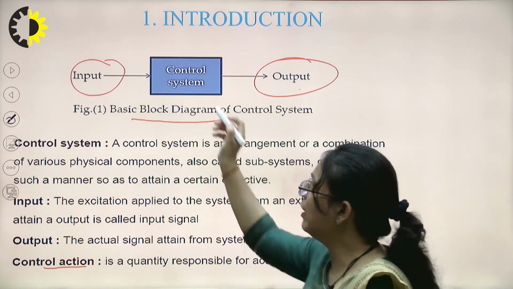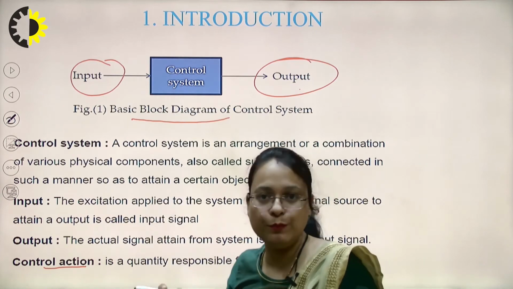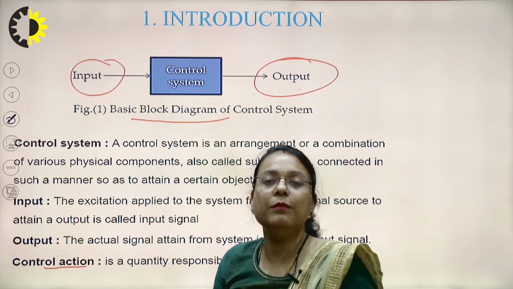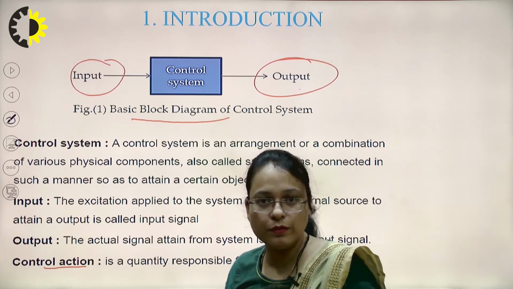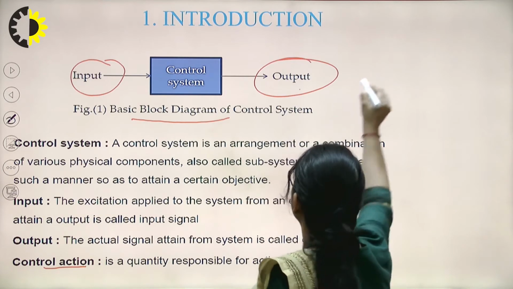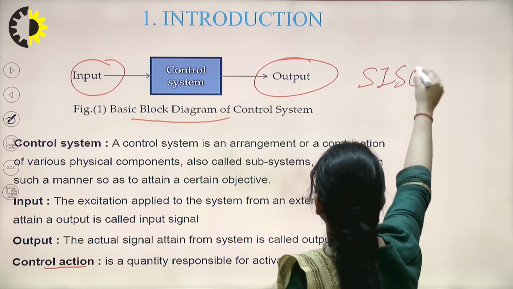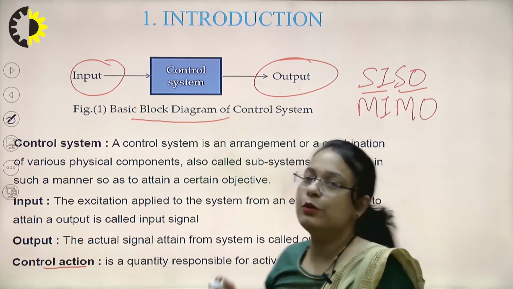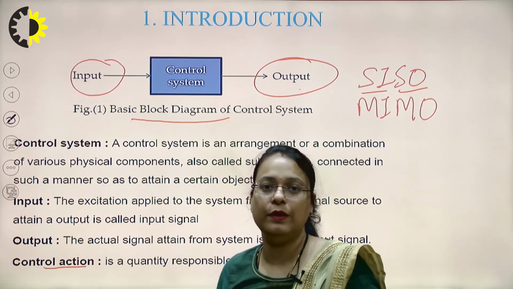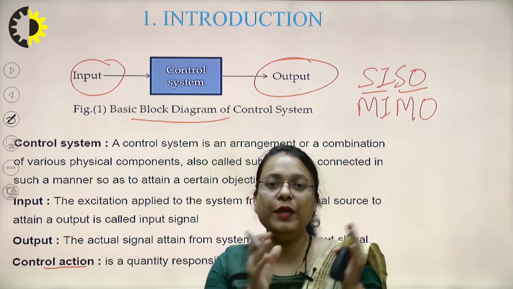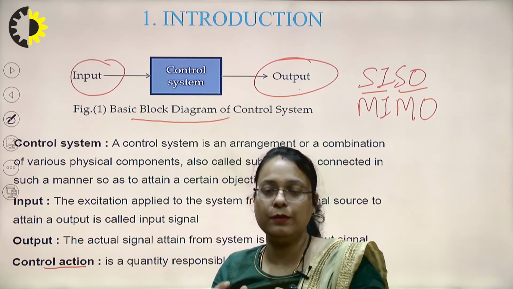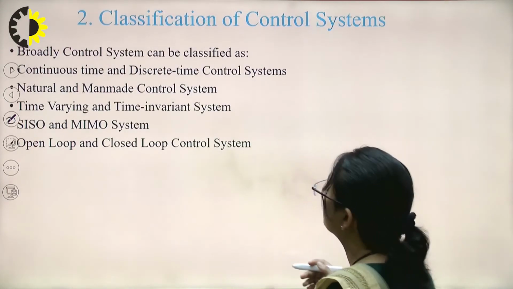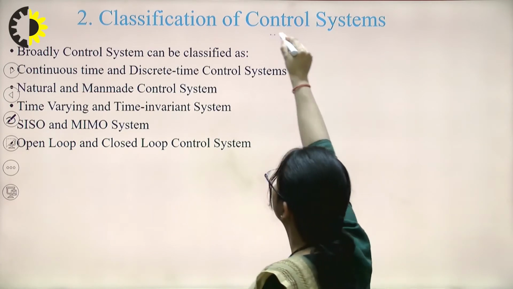A control system can have a number of inputs and a number of outputs, depending upon our requirement. The control system could be a SISO system or it could be a MIMO system. A SISO system is a system in which a single input is applied to the system for getting a single output. And a MIMO system is when we are applying multiple inputs to the system to obtain multiple outputs. Next is the classification of control system.